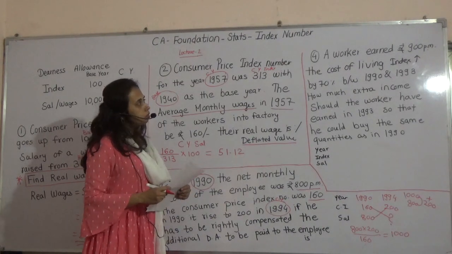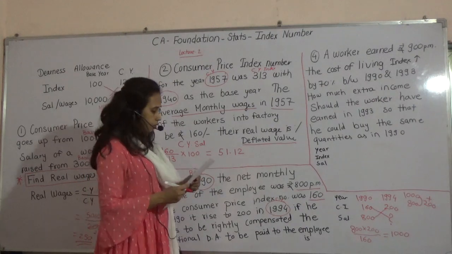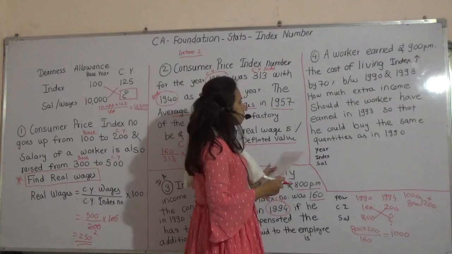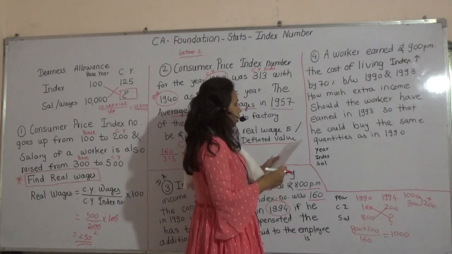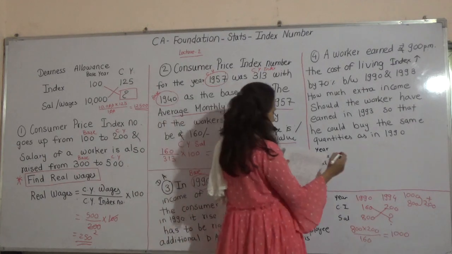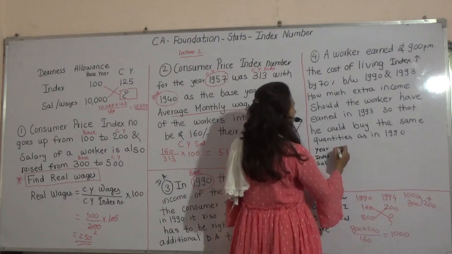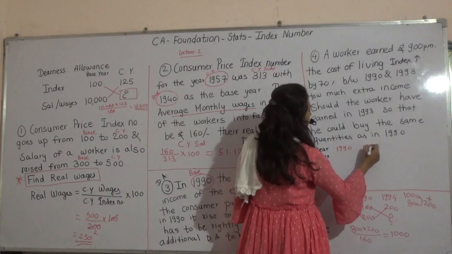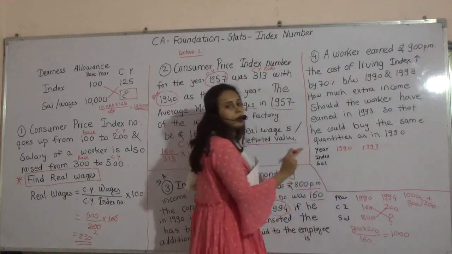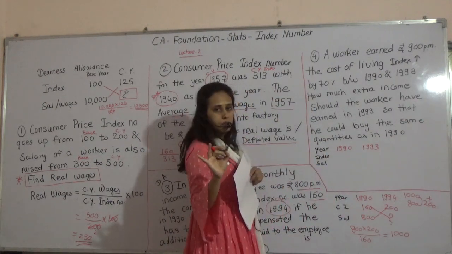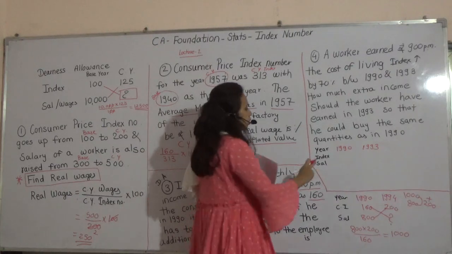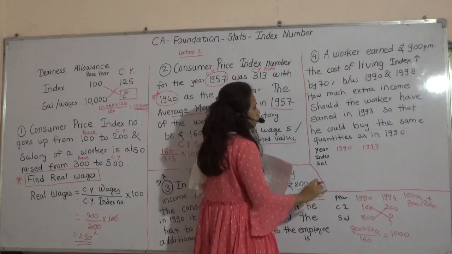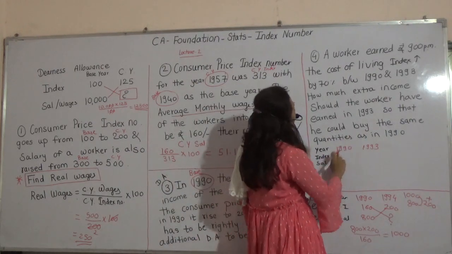Worker earns 900 per month. The cost of living index increased by 70%. Increased by 70% means what? First of all, write down the year 1990, 1993. Make the habit of writing year, then index number, and then salary. So while reading only, you put up all these values. It will save your time.